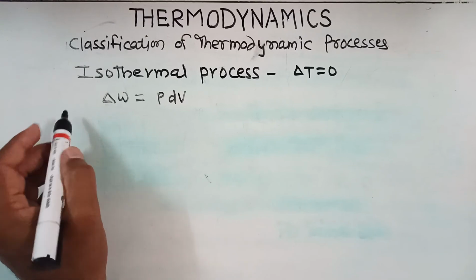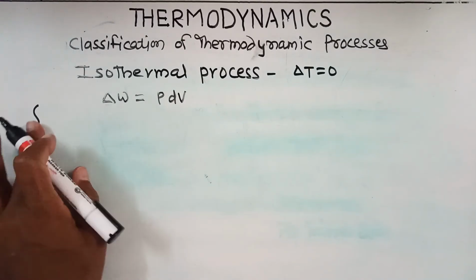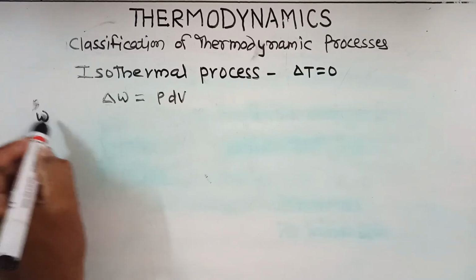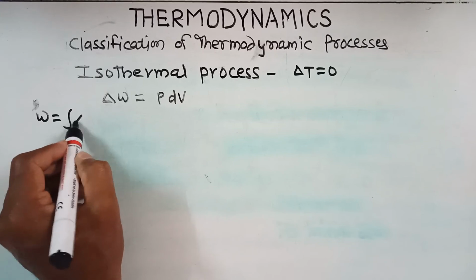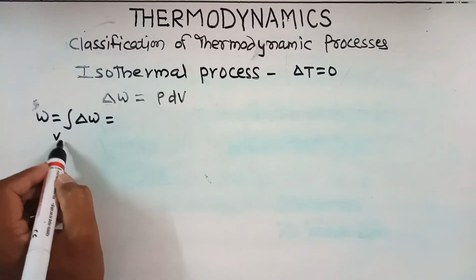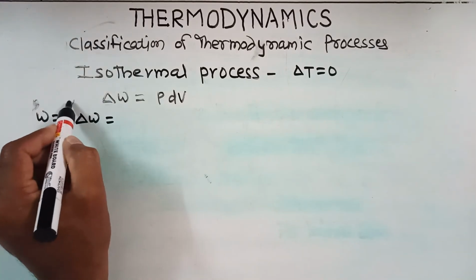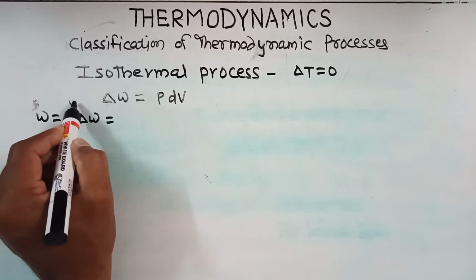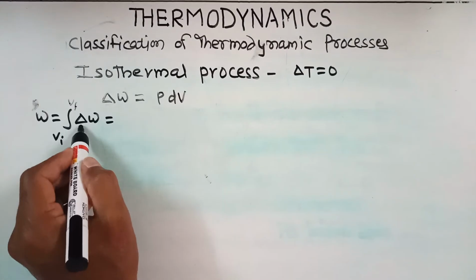Now we are interested to find the total work done in the process. The total work done W is equal to the integration of dW, where the limits of integration are from initial volume Vi to the final volume Vf.